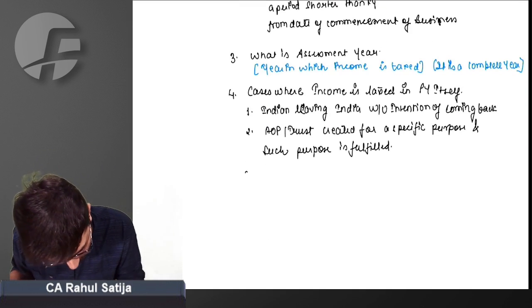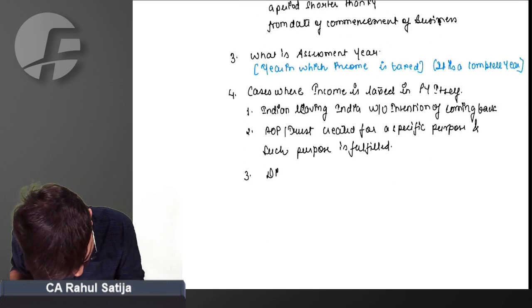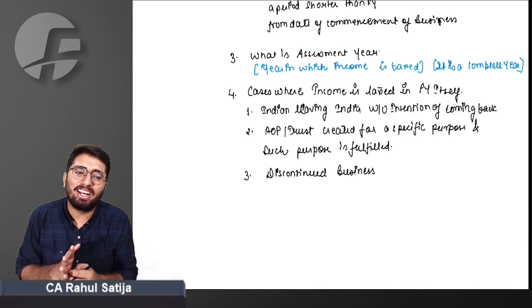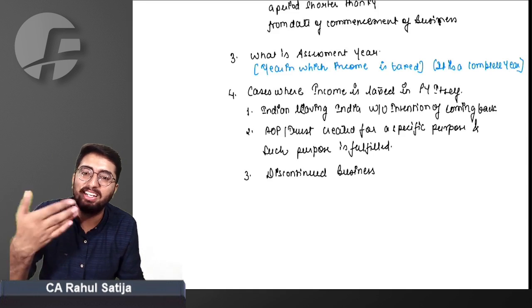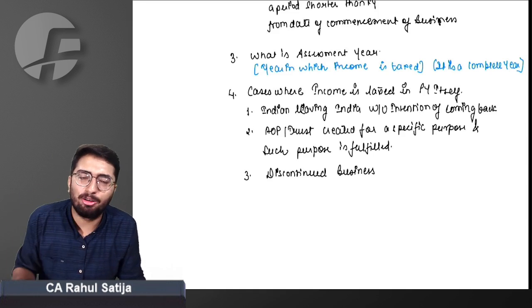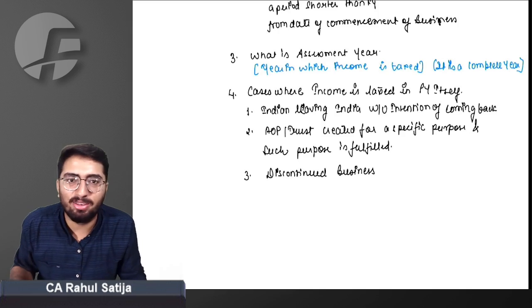Third thing, discontinued business. What if I start a business and end it in the previous year itself? I start a business and end it in the previous year only. If the government wants, they can tax me in the previous year only.